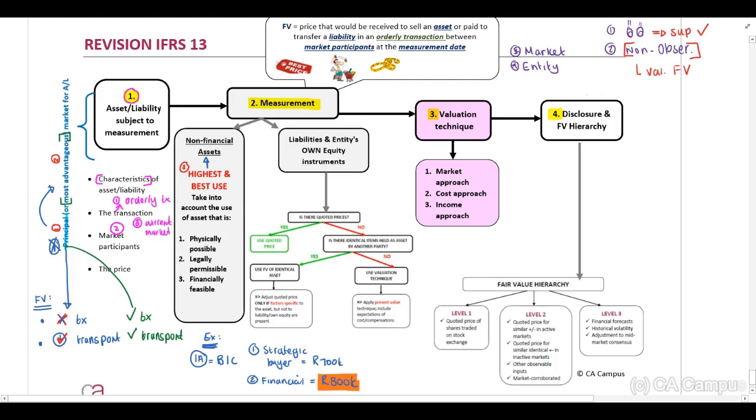And the price, important: when we determine the fair value in our principal market, the price should exclude transaction costs but include transport costs. When we determine the price in our most advantageous market, it should include transaction costs and include transport costs.